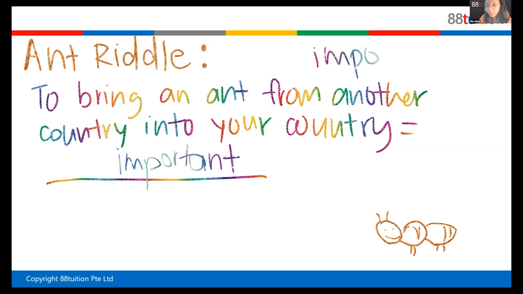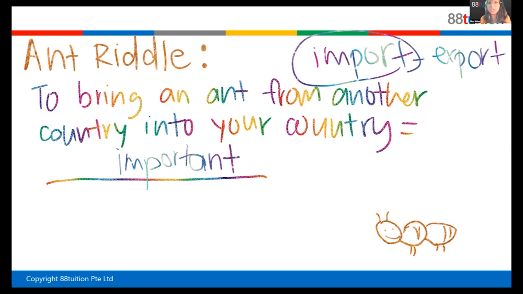I'm going to write it here. Import means you buy goods from abroad and you sell it in this country. That is import. The opposite of import is export, which means I sell things from my country to other countries. So for example, I sell my phone to another country, they buy for me and then they sell. So if I'm buying goods from overseas, I'm importing. If I'm selling them, I am exporting.